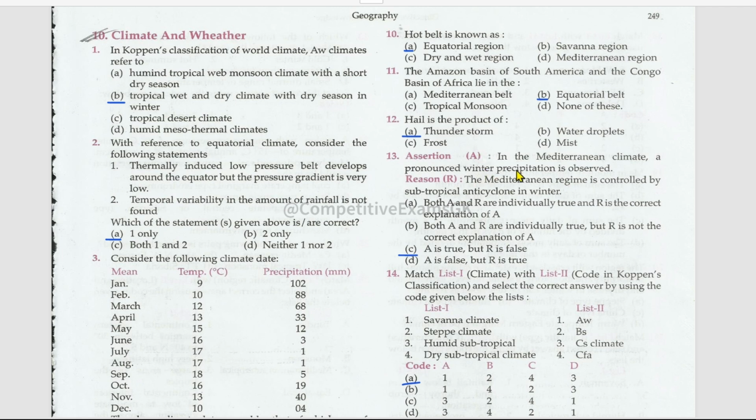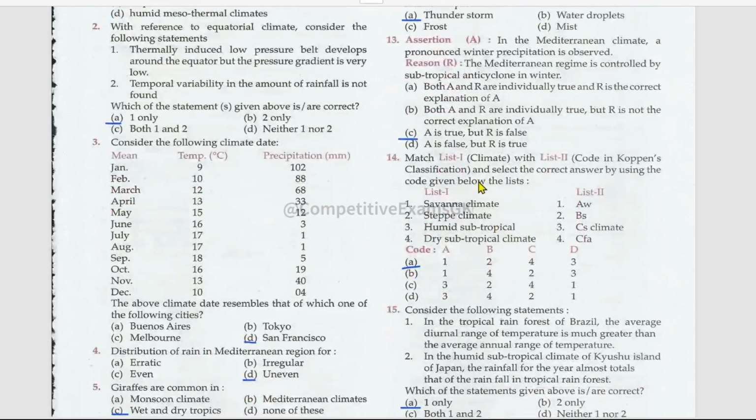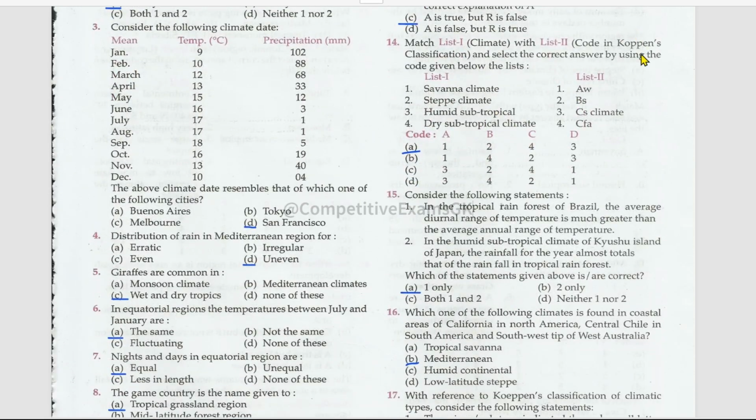Next is assertion and reason. In the Mediterranean climate, a pronounced winter precipitation is observed. True, the Mediterranean regime is controlled by subtropical anticyclone in winter. This is false.